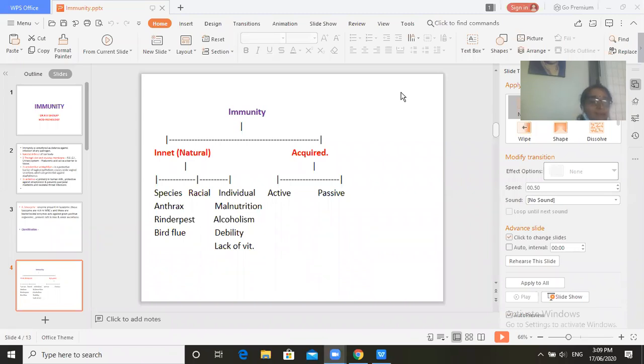So anthrax is present in domestic or wild animals. It could not infect human beings. It infects the animals in between. Infections spread from animal to animal.